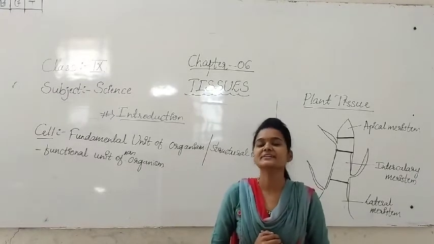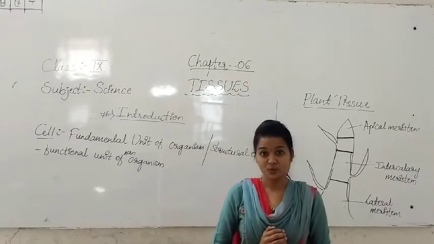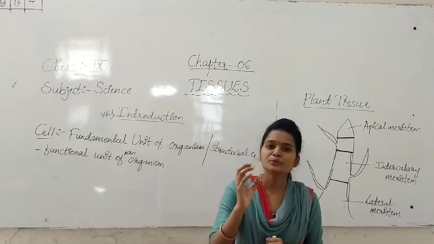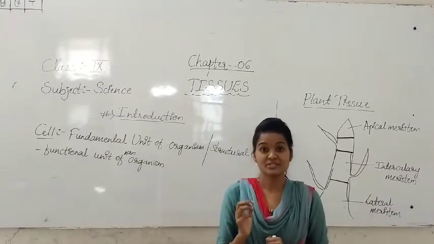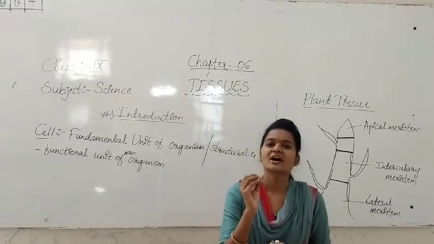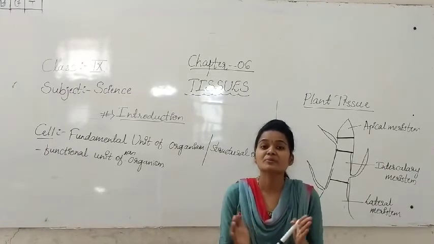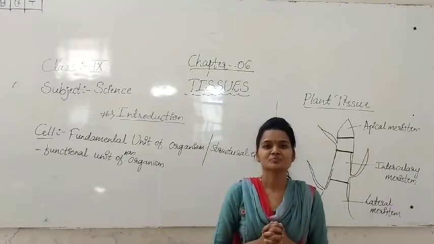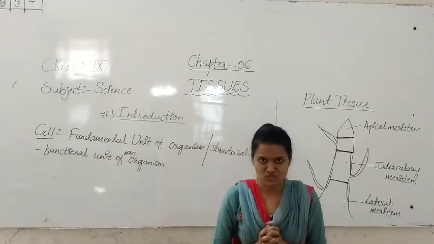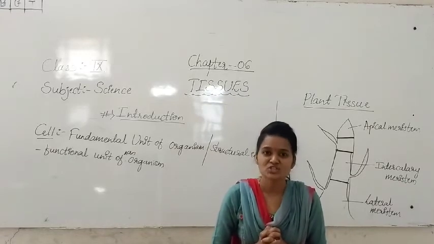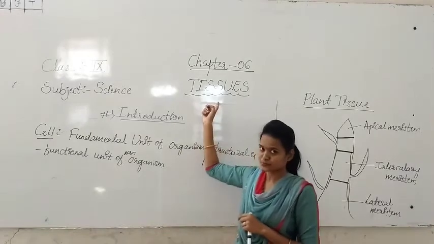What is meant by the tissue? Tissue is the group of cells which is similar in structure and function, and which will be working together to form an action. That we are calling the tissue.